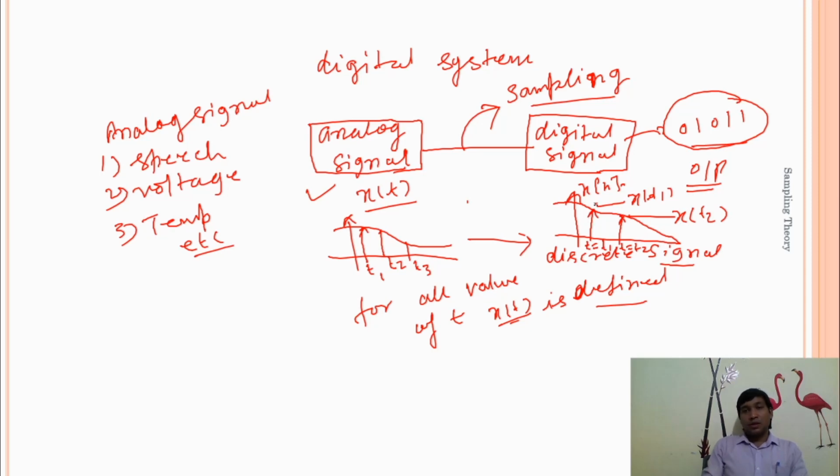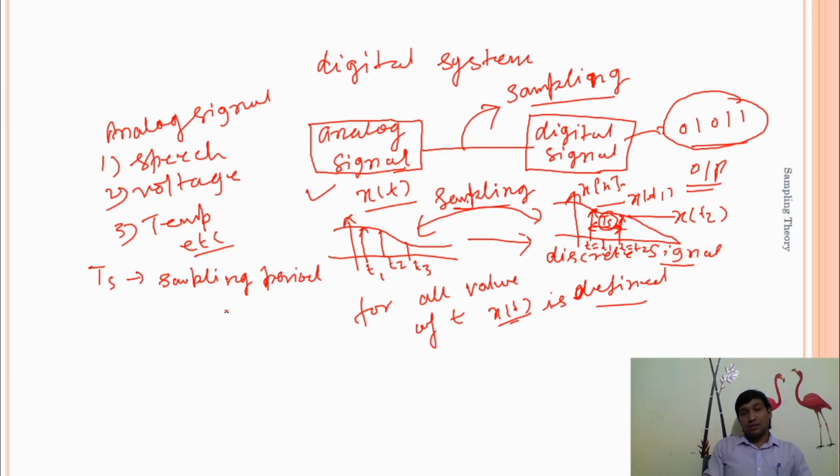The amplitude will change accordingly: x of t1 and x of t2. So the analog signal amplitude is defined for all values of t, but the discrete signal amplitude is defined only at specific values of t: t is equal to t1, t is equal to t2, etc. The conversion of analog into discrete is known as sampling. The amplitude of a discrete signal is defined after a specific interval, and this interval is known as Ts. Ts is the sampling period.